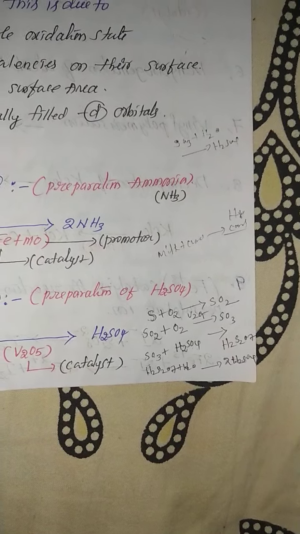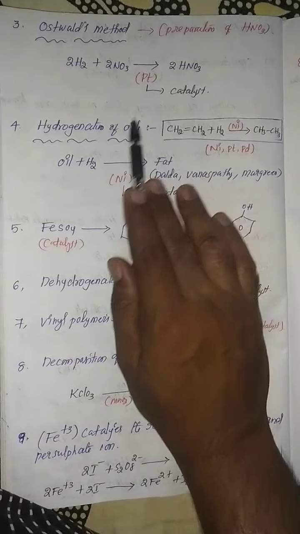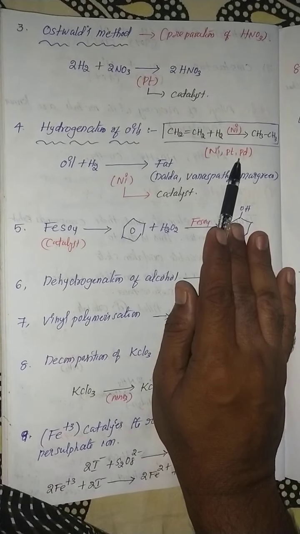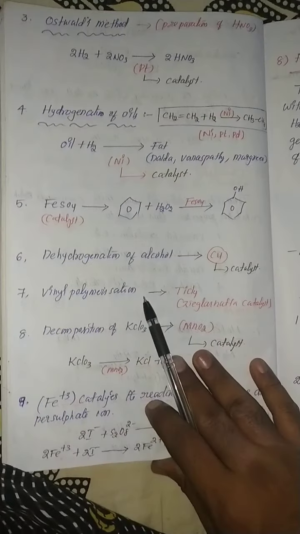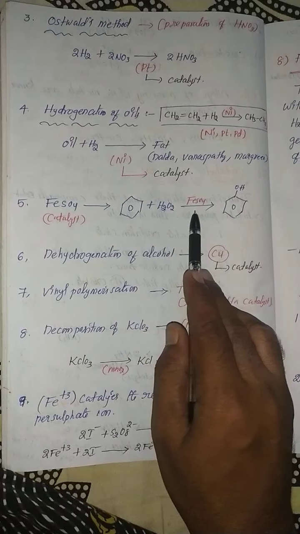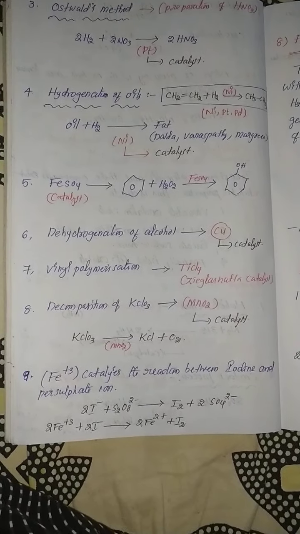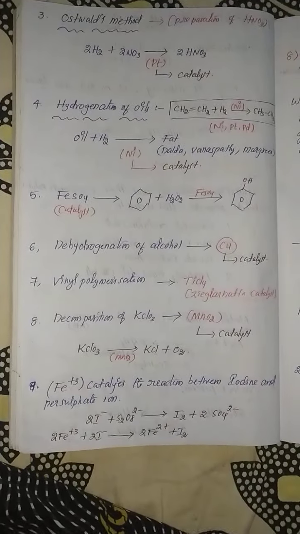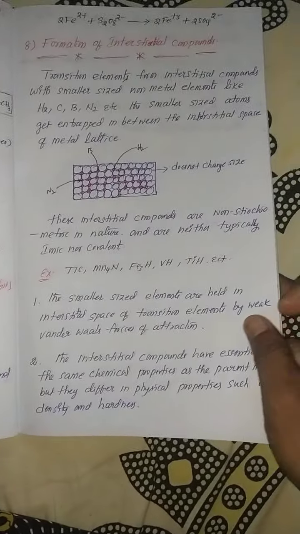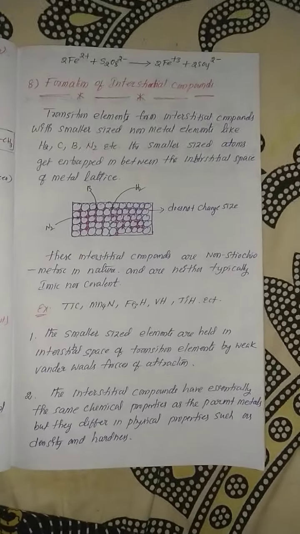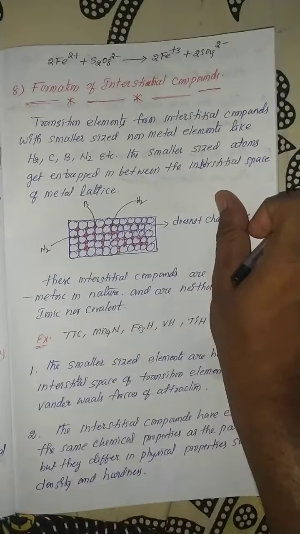Okay my dear students. So these are the Ostwald method, preparation of HNO3, platinum; hydrogenation of oil, nickel, platinum, palladium, especially in hydrogenation of oils, nickel is used; and benzene reacted with hydrogen peroxide, FeSO4 is also used. These are all the best examples of transition metals used as good catalysts. And last and final property of d block elements is the formation of interstitial compounds.